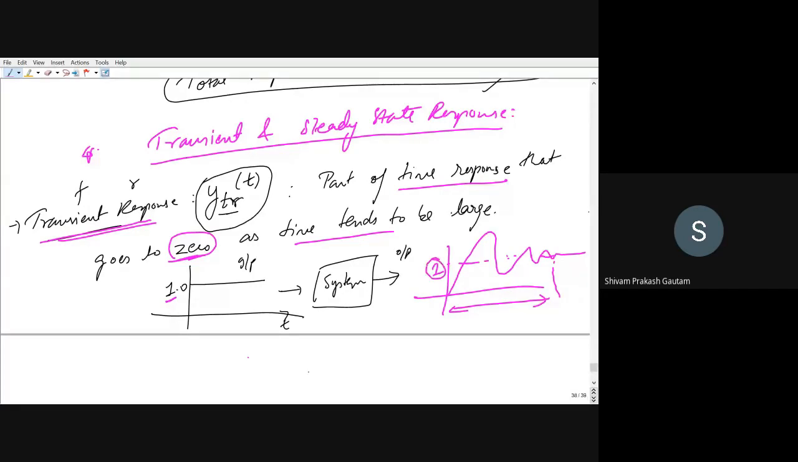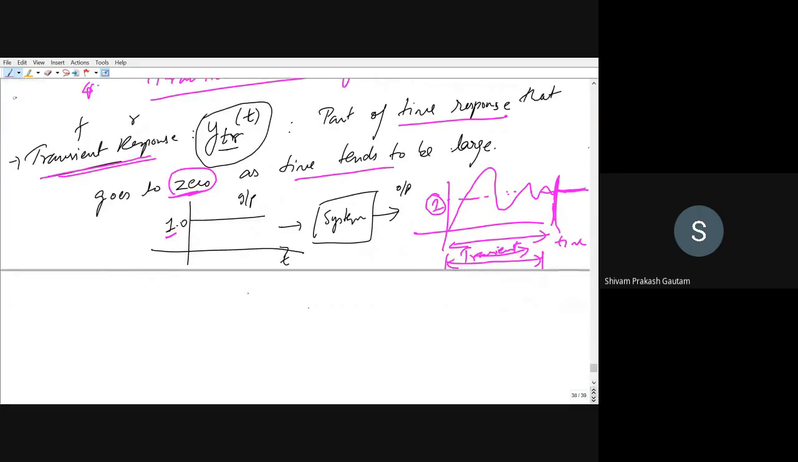But you can also see that as you move forward in the time domain, the oscillation is decreasing, and finally it dies out at this instant. From this instant, it is constant. So from this part to this part, the system is working in the transient domain, or transient time. We will see this in very much detail when we deal with specific cases. For now, you can just understand what a transient response is: a part of the time response that goes to zero as time tends to be large.